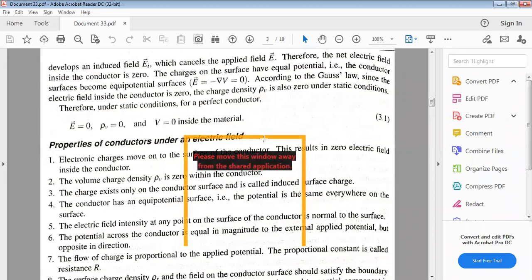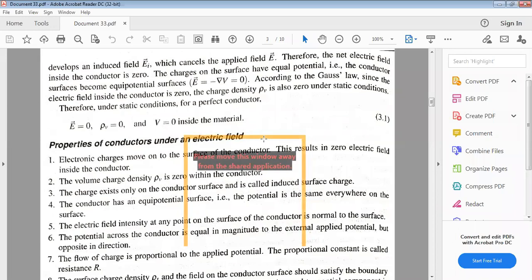The conductor is an equipotential surface, that is, the potential is the same everywhere on the surface. The electric field intensity at any point on the surface of the conductor is normal to the surface. The potential across the conductor is equal in magnitude to the externally applied potential, but opposite in direction. That's why they cancel each other.